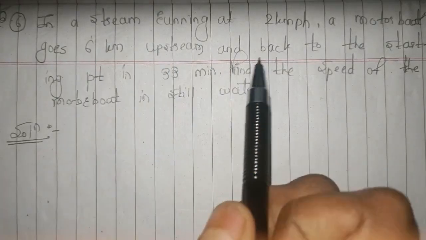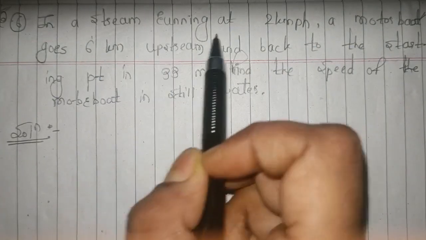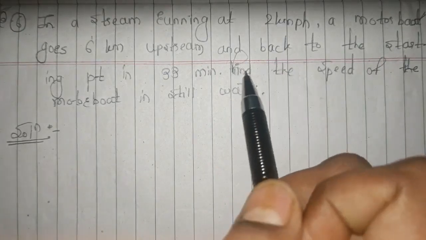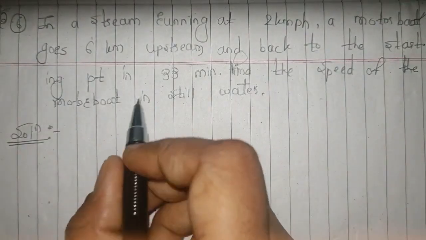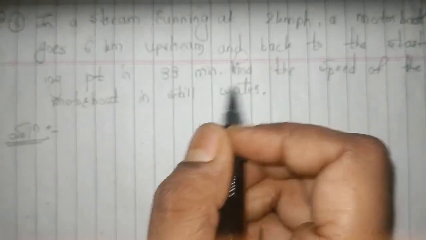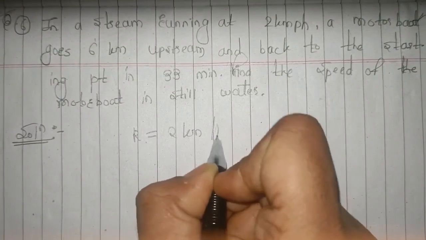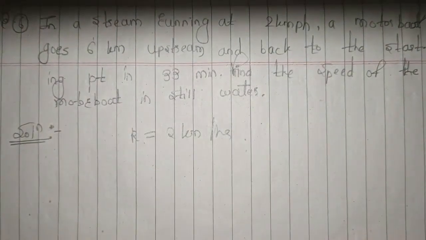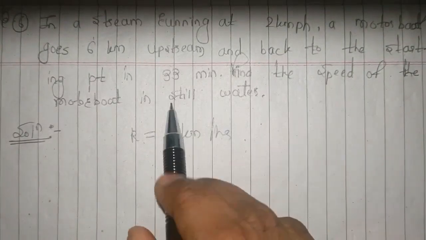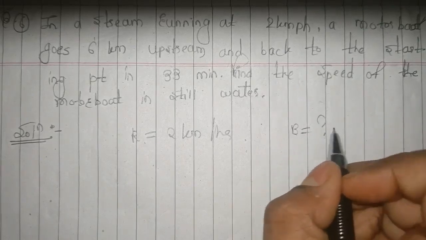In a stream running at 2 kilometers per hour, a motorboat goes 6 kilometers upstream and back to the starting point in 33 minutes. We have to find out the speed of the motorboat in still water, right? Now, the stream is running at 2 km per hour, which is the river speed of 2 km per hour. We have to find the speed of the motorboat in still water. So the speed of the motorboat in still water is simply b, equals what?